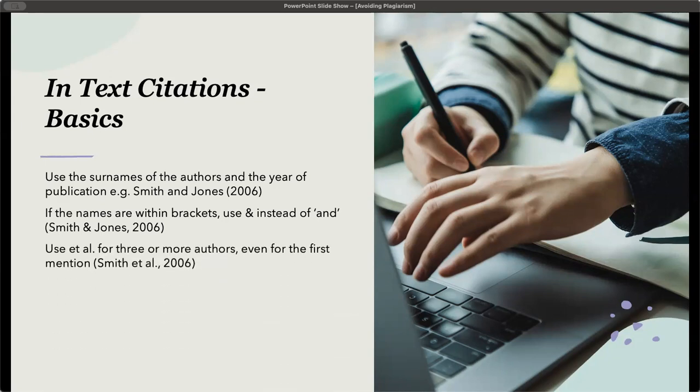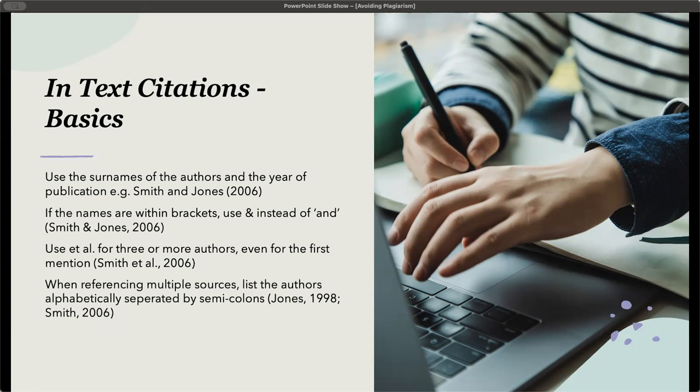We're going to use et al. for three or more authors, even if this is the first mention. So Smith et al., period, comma, and then the date. So for the in-text citations, if there are three or more authors, we only list the first author along with et al. And when referencing multiple sources, list the authors alphabetically separated by semicolons. For any unusual citations, check Purdue OWL.